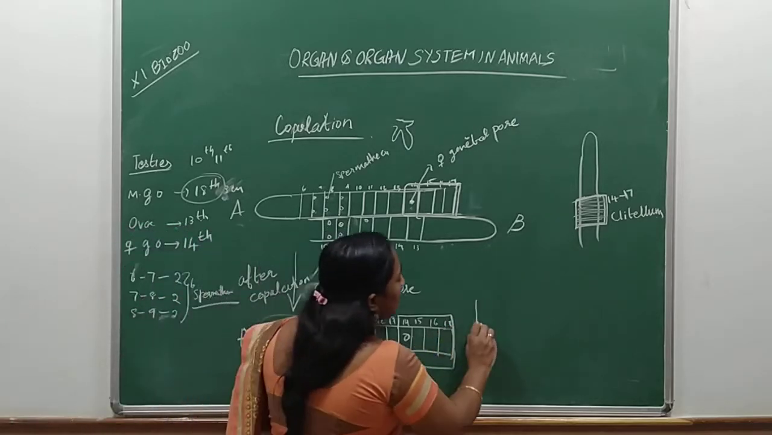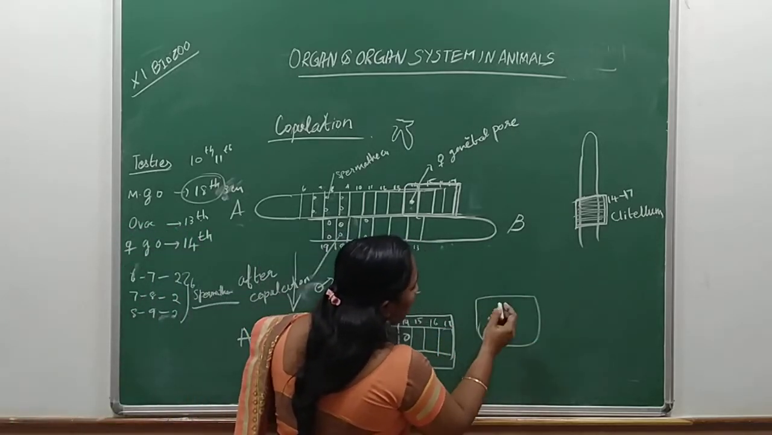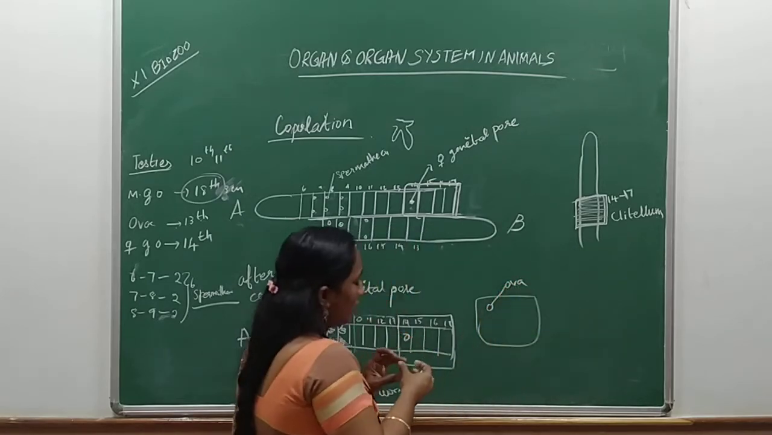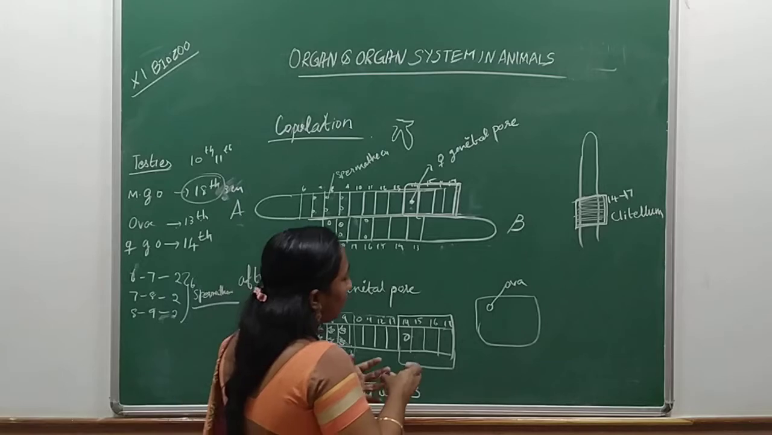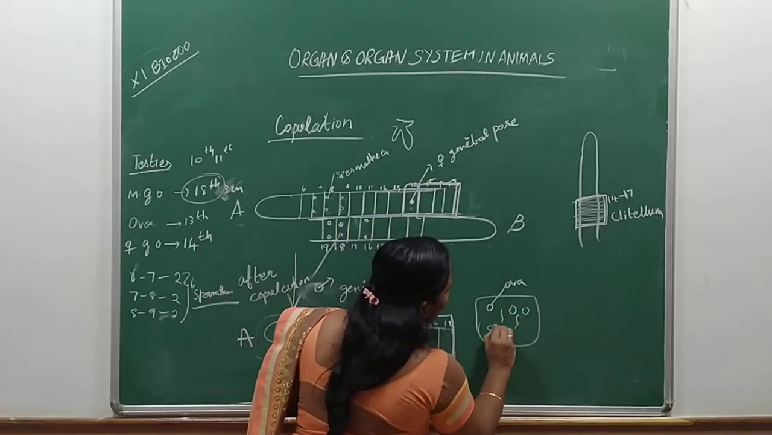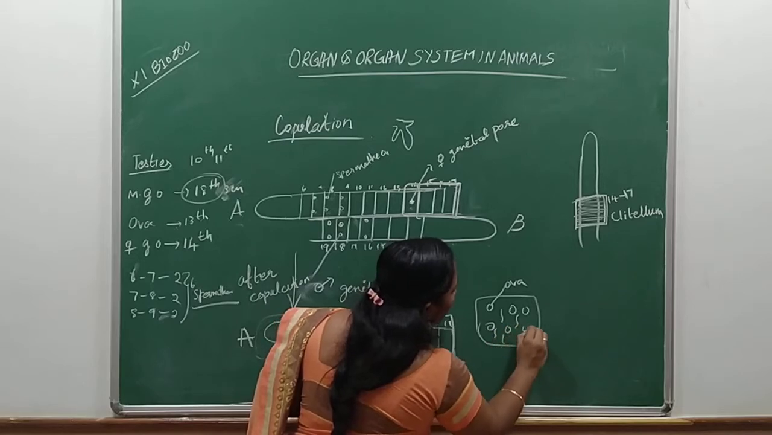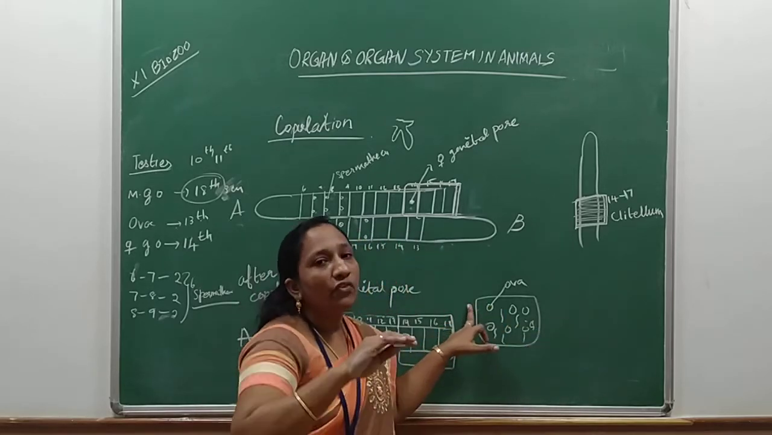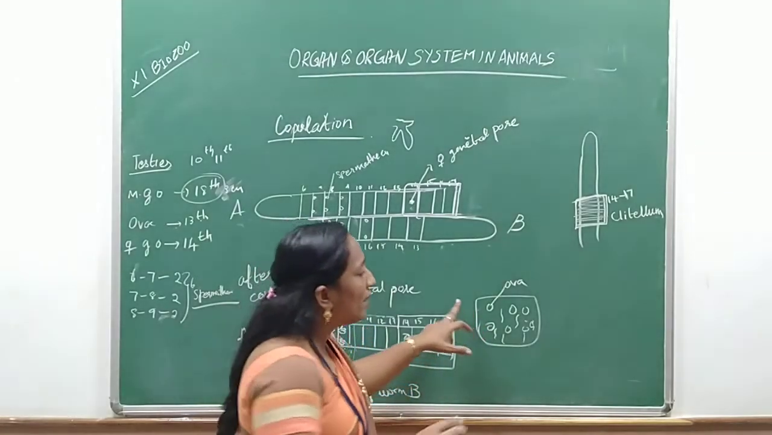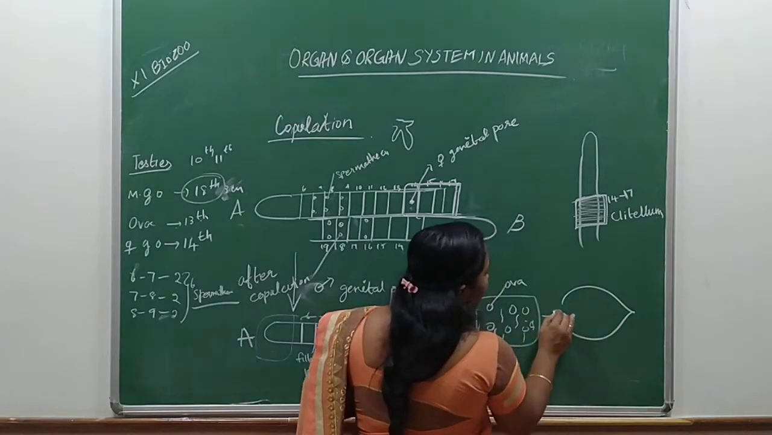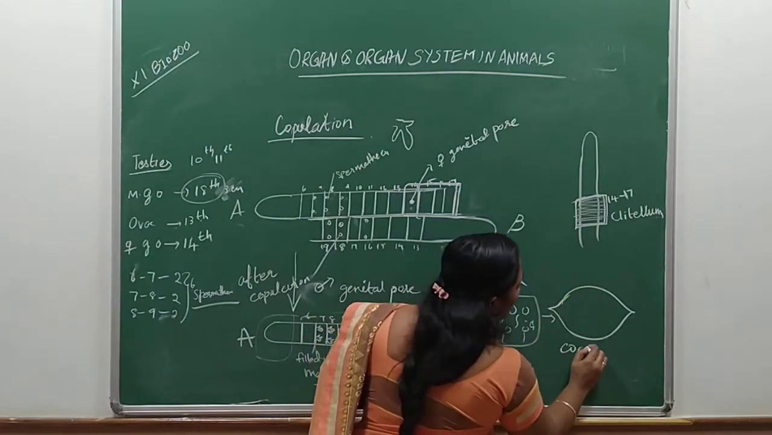Now this clitellum will have the ova. Along with that, it will have male gametes. So it will have collections of male gametes and collections of female gametes. Now this is a clitellum. Once it falls down from the earthworm, it attains a shape like a cocoon.